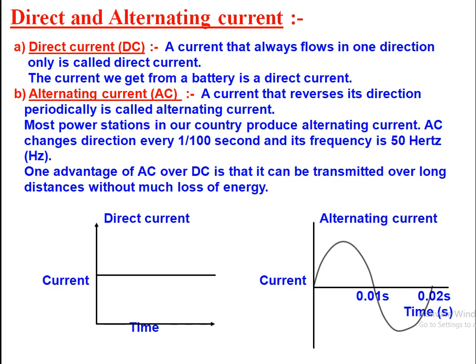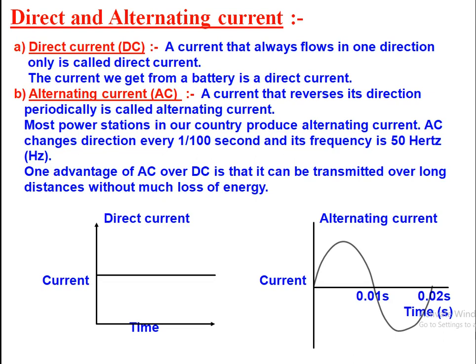So the current that reverses its direction periodically is called an alternating current. In our country, most electrical appliances use alternating current, and the alternating current changes its direction every 100th of a second, and that's why its frequency is 50 hertz.